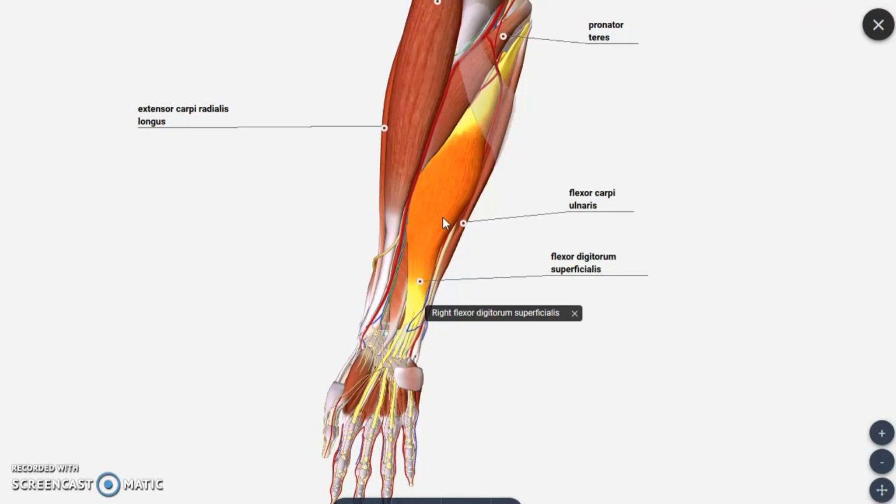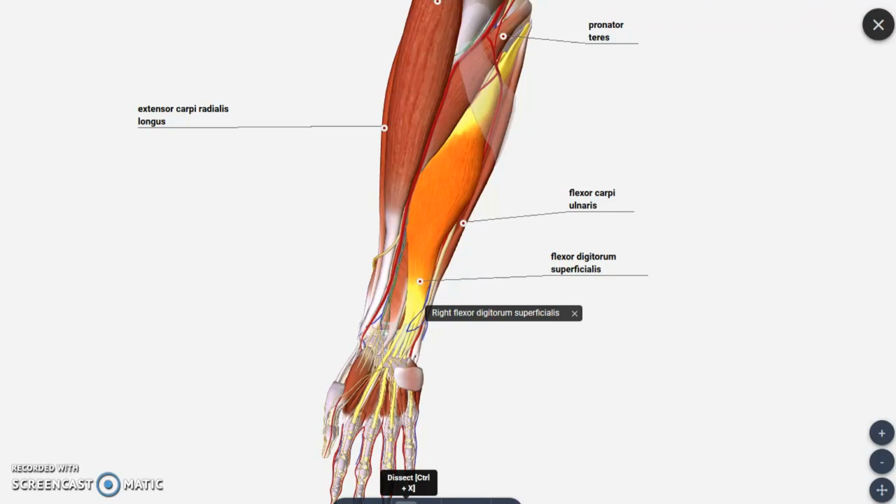In the hand region we will have 5 digits. The medial 4 digits will have their muscle tendons coming from this muscle. So we call that flexor digitorum superficialis, the muscle for digits. We call it flexor digitorum superficialis because it is seen superficially. Just below the 4 superficial muscles we have this muscle called flexor digitorum superficialis, which is a single muscle seen in the intermediate layer.